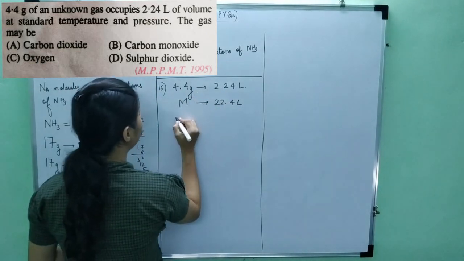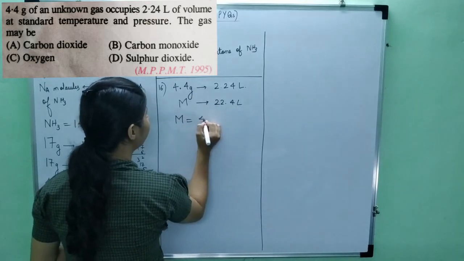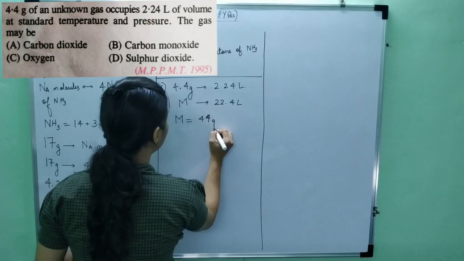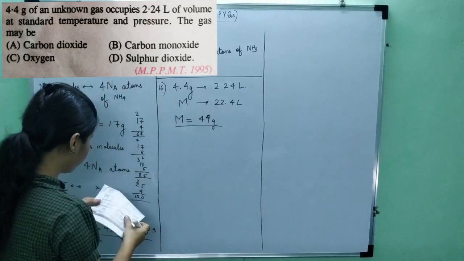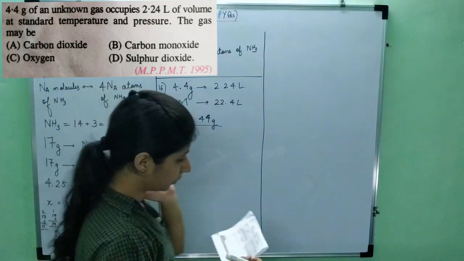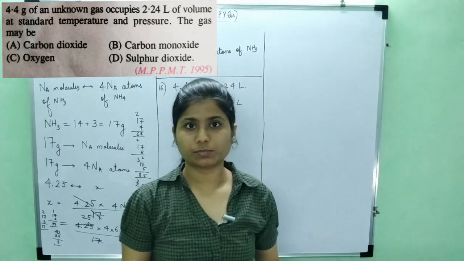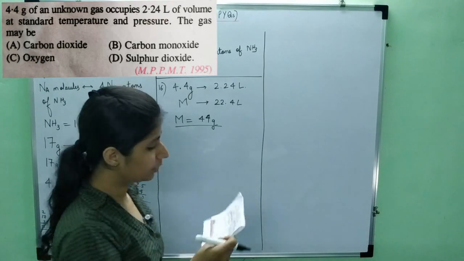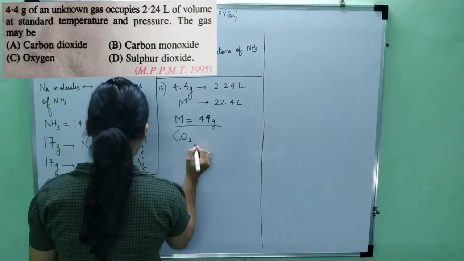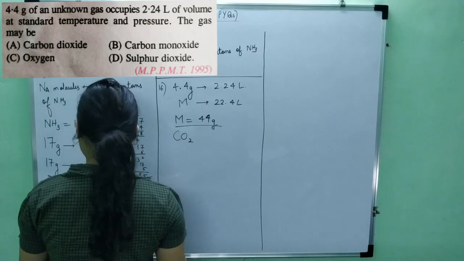So M will come out to be 44 grams. So I have to find which of the following gases has 44 grams as the molecular weight. I have solved so many times that carbon dioxide has a molecular weight of 44. So the gas may be carbon dioxide. So carbon dioxide is option A.